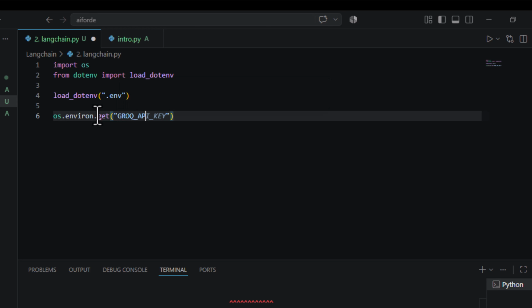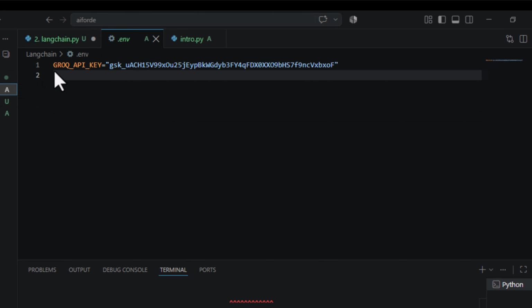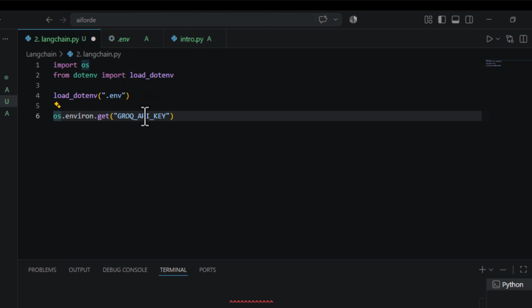This is the name of the API key available, and you can also verify it is the same API key. Either you can copy it from here and paste it here, and let me put this in a variable. Now this variable will be having your API key.